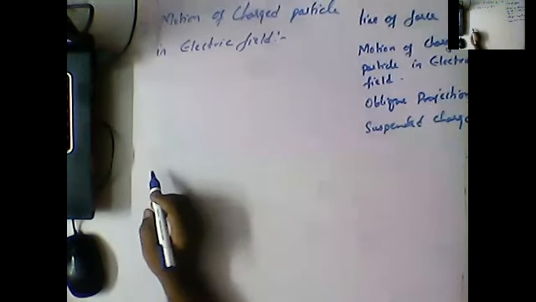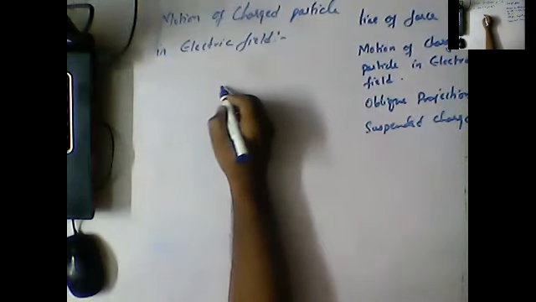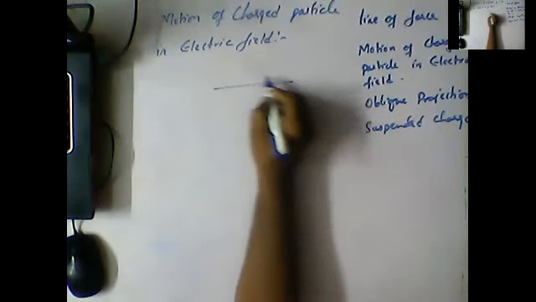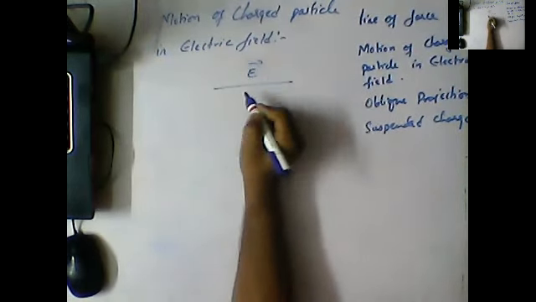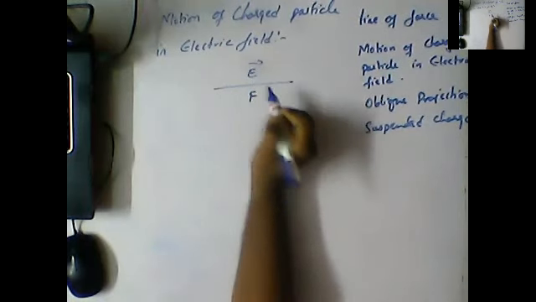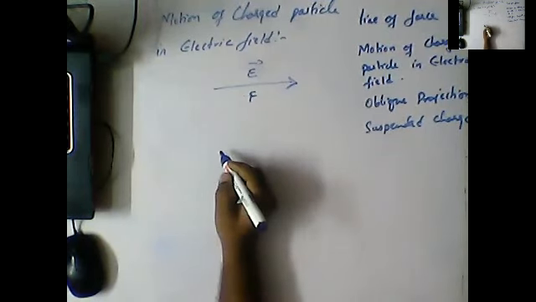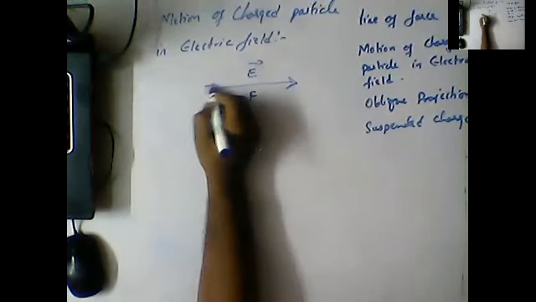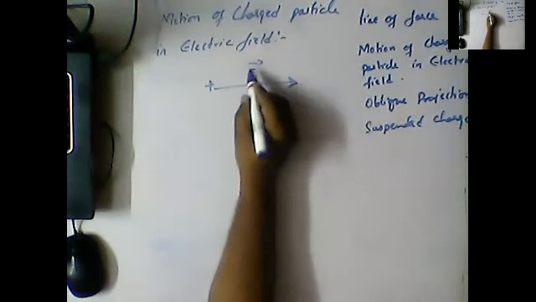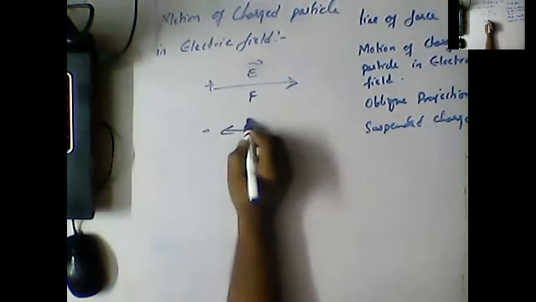Okay, guys, we have discussed clearly that when the electric field is in this direction, the force will be in the direction of the electric field for a positive charge, and for a negative charge it is opposite.